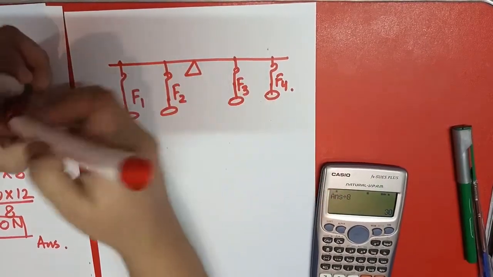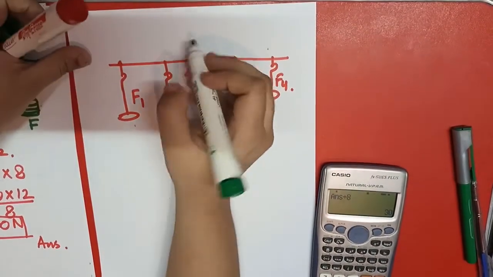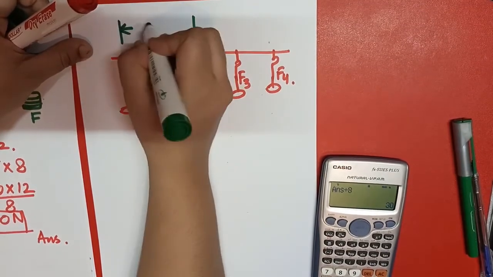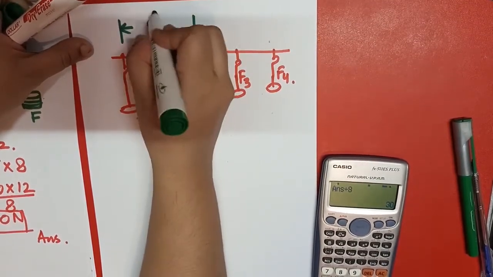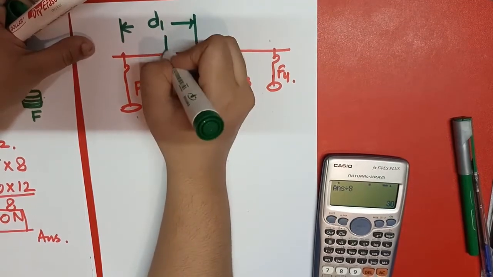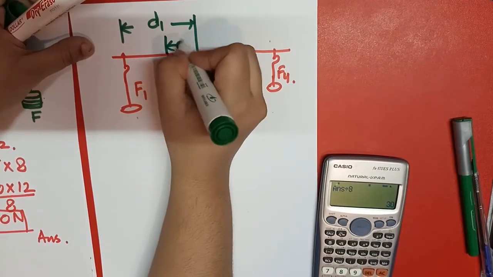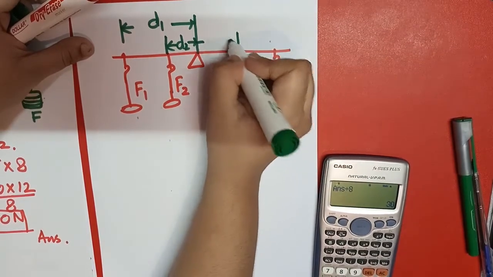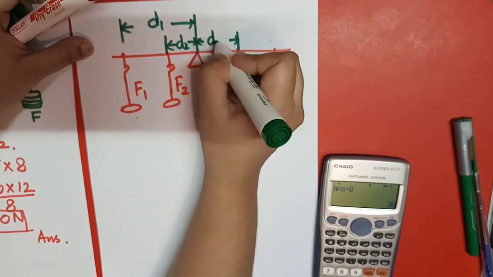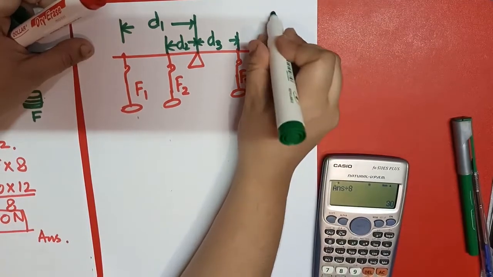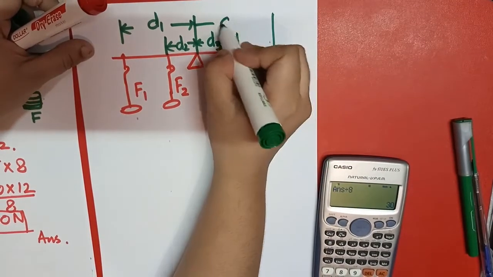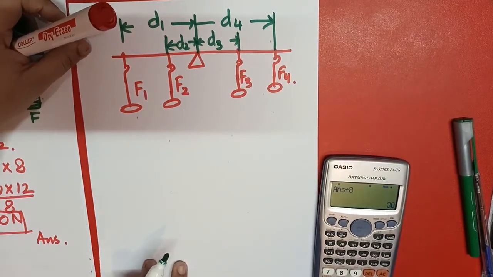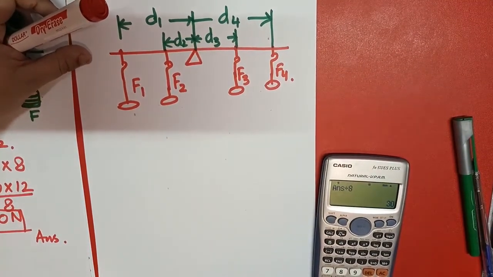For example, what we have to do, always keep it in mind, we have to measure the distance from the center. So this is F1, so this one is D1. This is F2, so we are taking it as D2. If this is F3, we are taking it as D3, and if this is F4, we will take it as D4. So we always have to take the distances from the center.